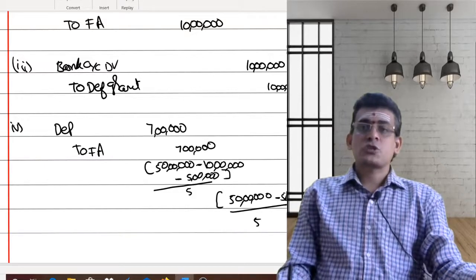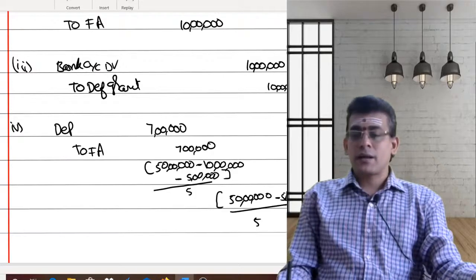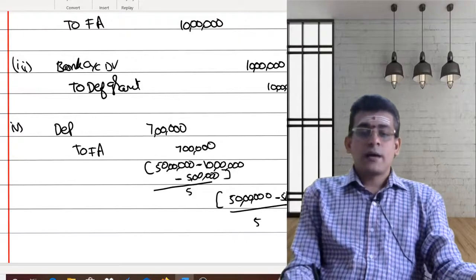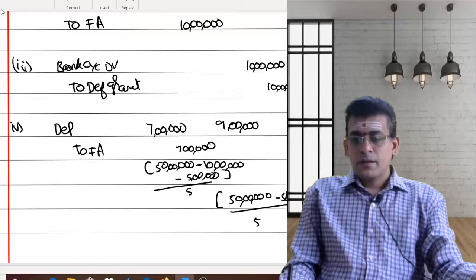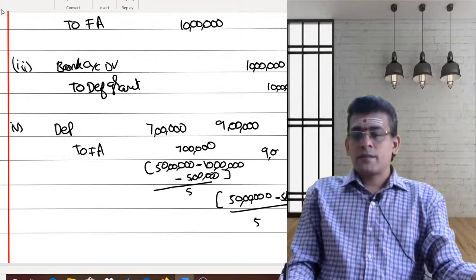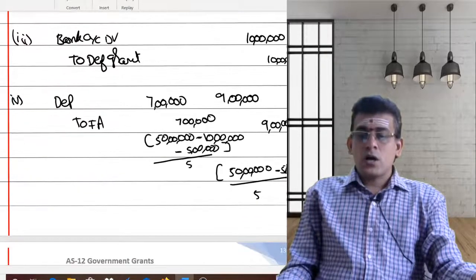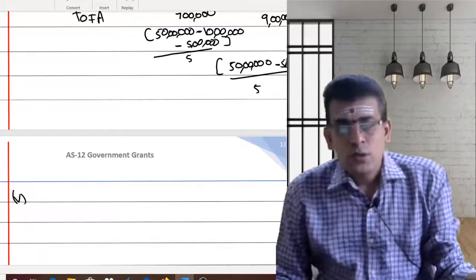So what is the depreciation you are calculating there? The depreciation amount you are calculating is nothing but 9 lakhs. So under the gross method, the depreciation account would be debited with 9, and the fixed asset account would be credited with 9. Then what am I supposed to do under the gross method?